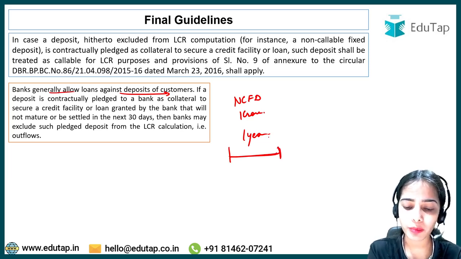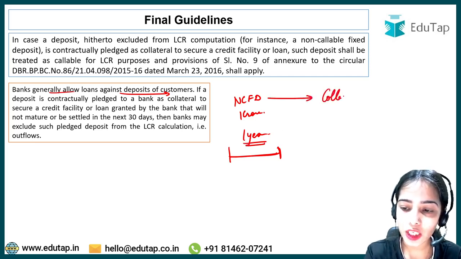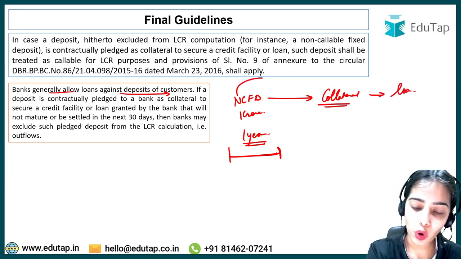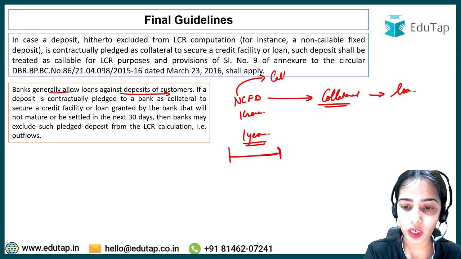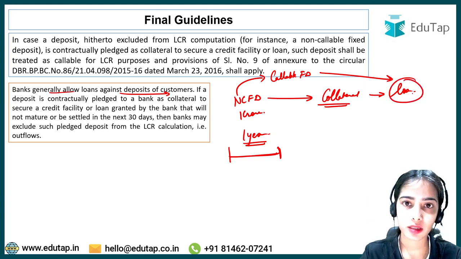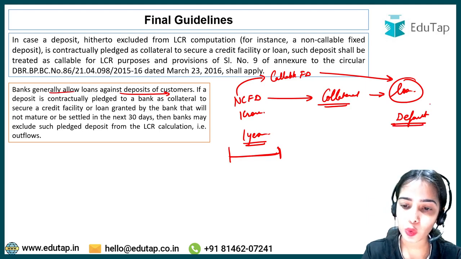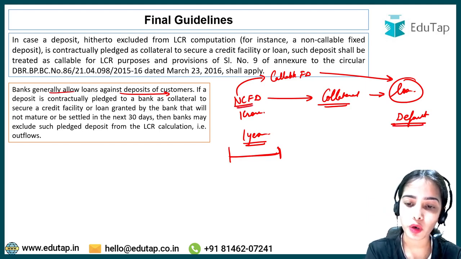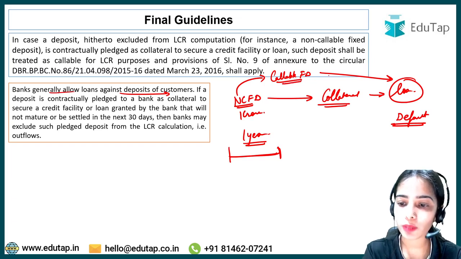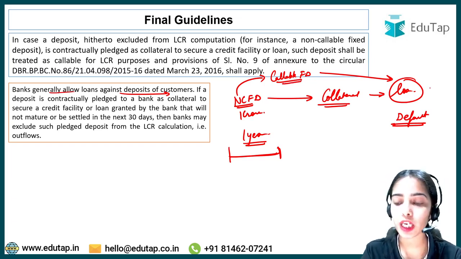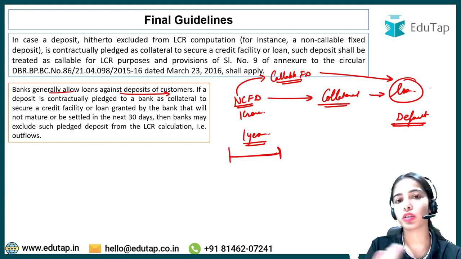Now, if you keep this as a collateral to take a loan, this non-callable fixed deposit becomes a callable fixed deposit for the bank, because if you default in paying the loan, then this deposit can be used by the bank to recover the money for the loan payment.